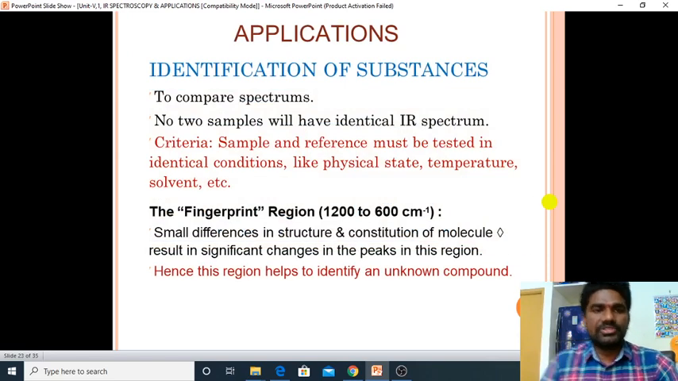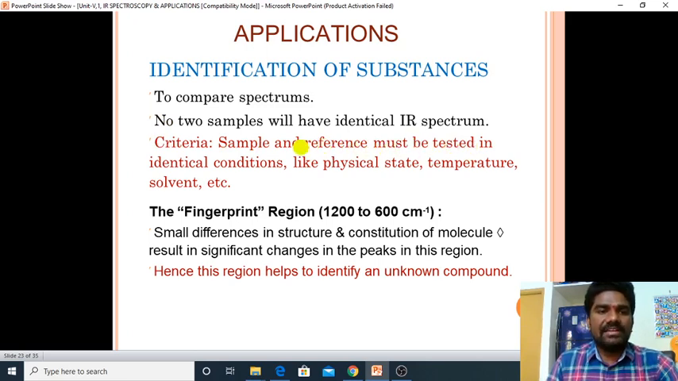What are the applications of the IR spectrophotometer? Identification of substances through IR, that is FTIR spectroscopy. We can identify the substance through the IR spectrophotometer. To compare spectrums, no two samples will have an identical IR spectrum. We already discussed this.